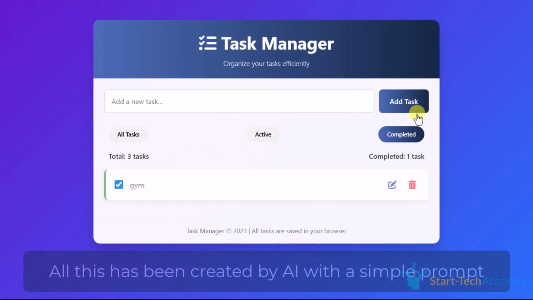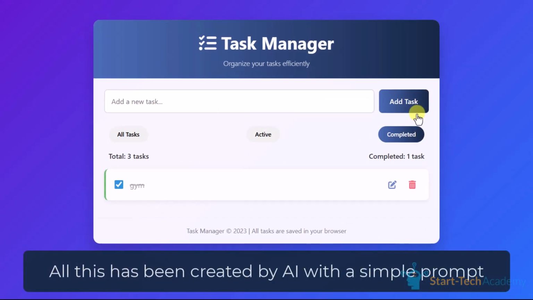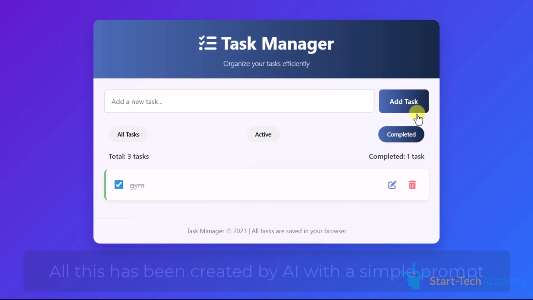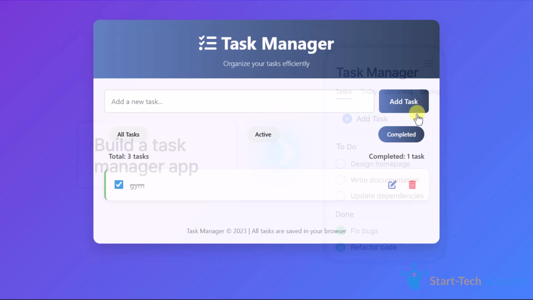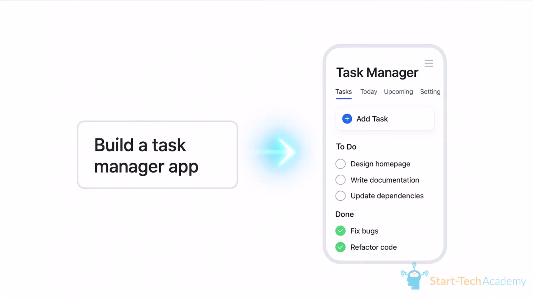Now all this has been created by AI with a simple prompt. I just asked the AI to create a task manager and this was the result. Now, what is the crazy part? I am going to show you how you can build apps like this and even better applications like this with just simple prompts.